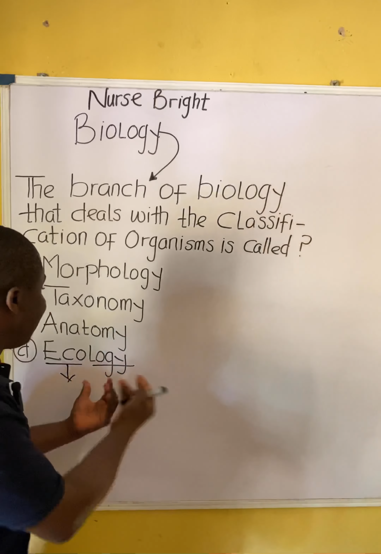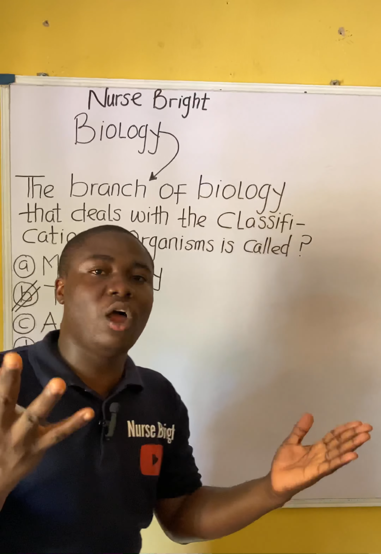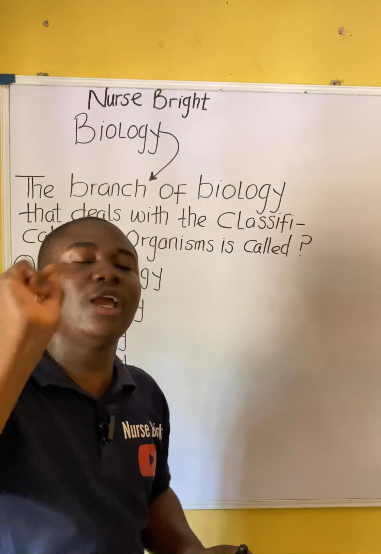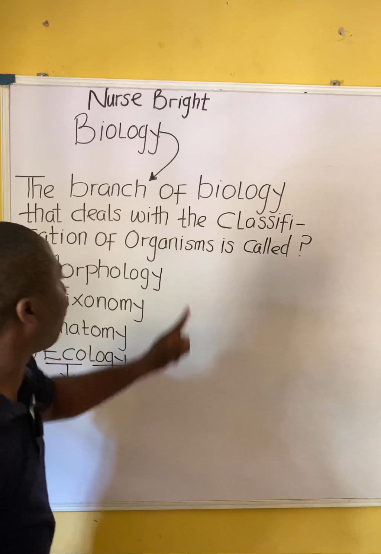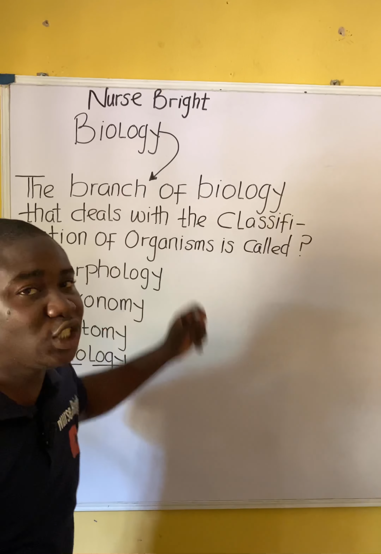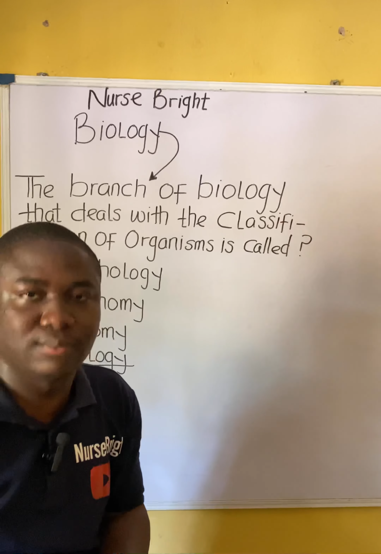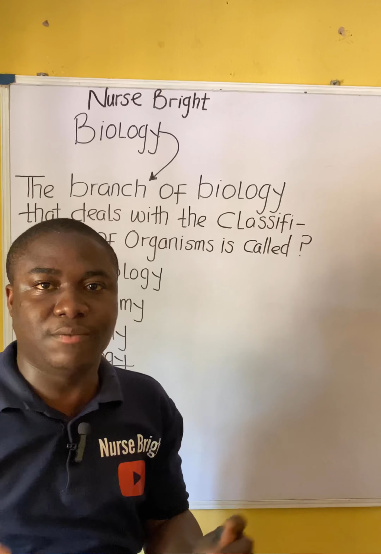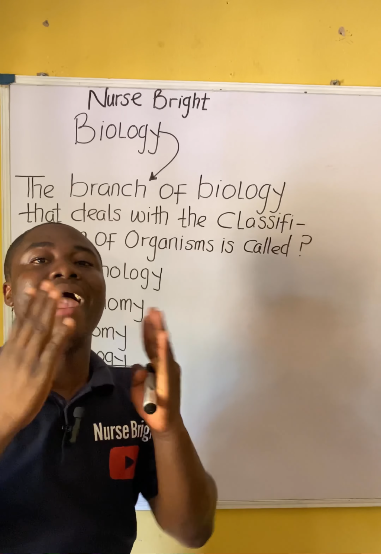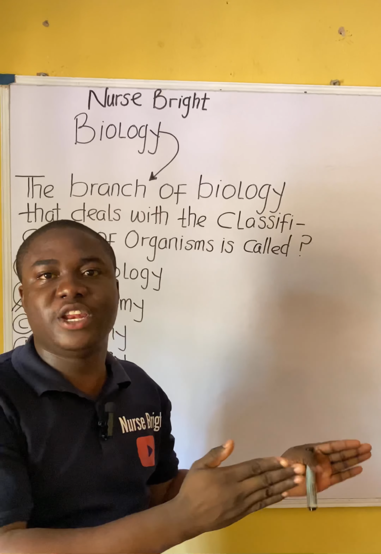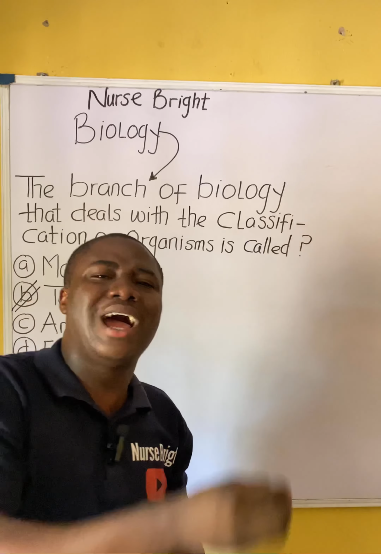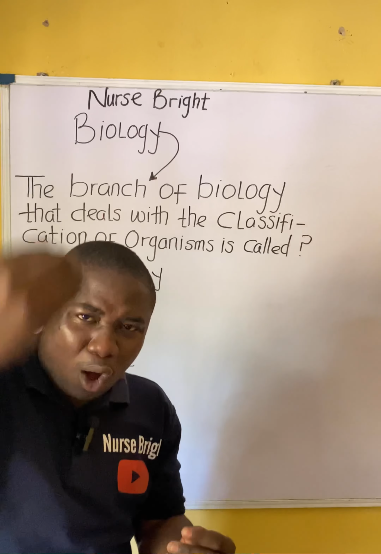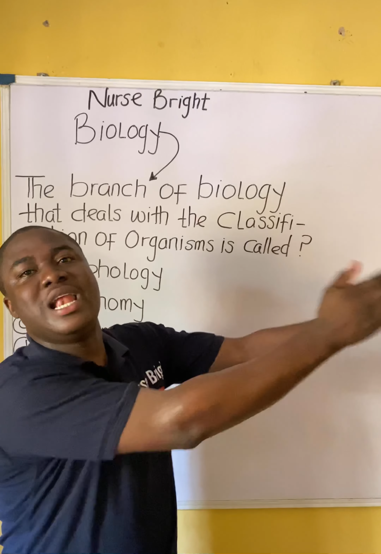In simple terms, ecology is simply the study of the dwelling place of organisms. In ecology, we are not classifying organisms. In ecology, we are studying where this organism lives.